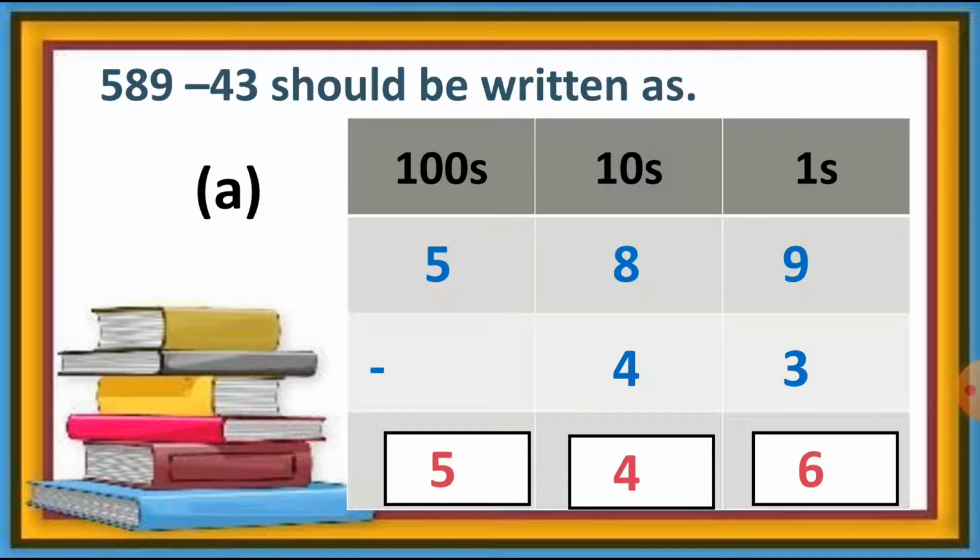So the answer of this sum is 546. So what answer are we getting? We are getting the answer 546. This way we can solve these types of sums. And I repeat to you that this is your textbook exercise, and sum number A is this.